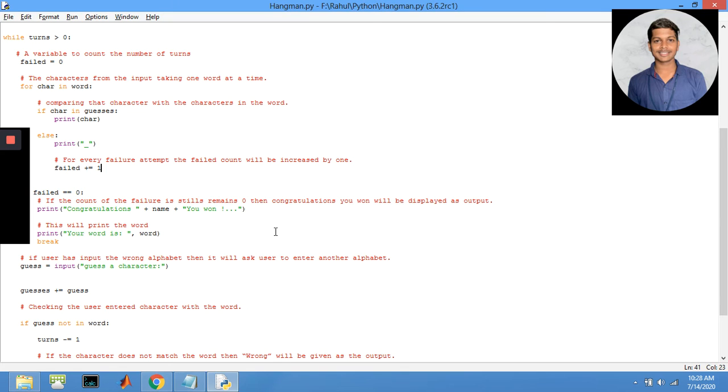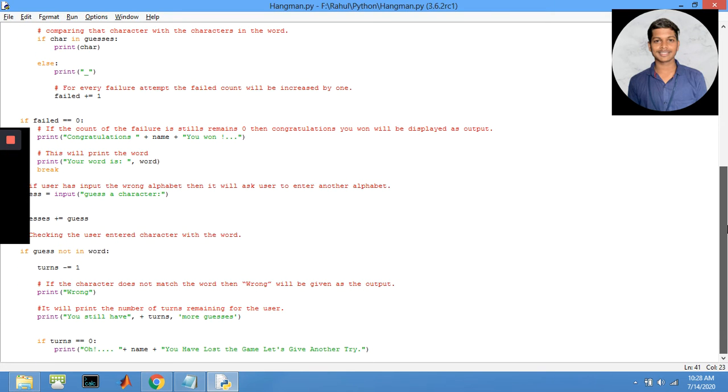And finally, in these 5 turns, if you have guessed the word correctly, then you will be printed a message like congratulations and the name which you have entered in the execution part, let's say the name as Rahul. Congratulations, Rahul, you won. Or if you fail to guess the character correctly, it will show you a wrong message, and a message like you still have the remaining number of guesses.